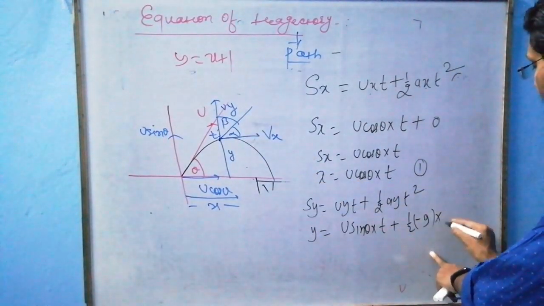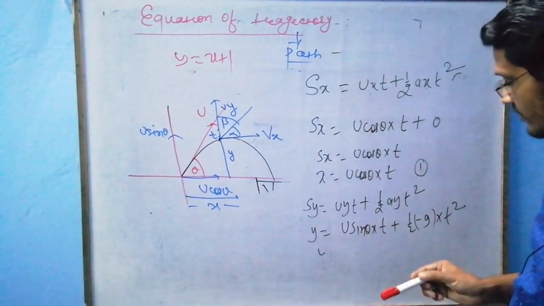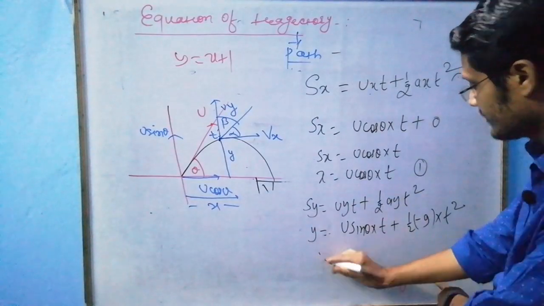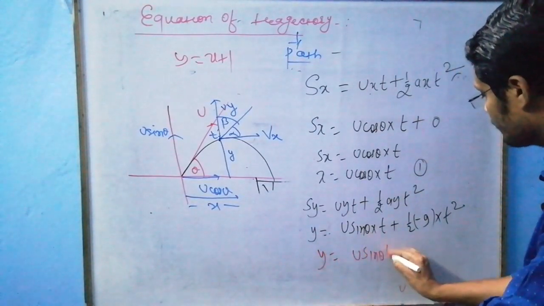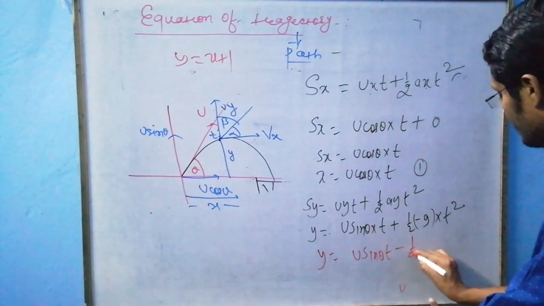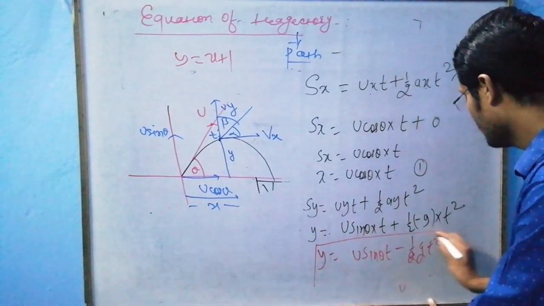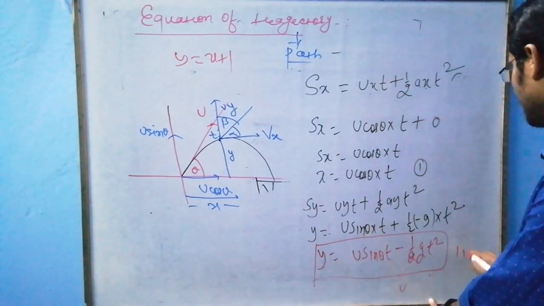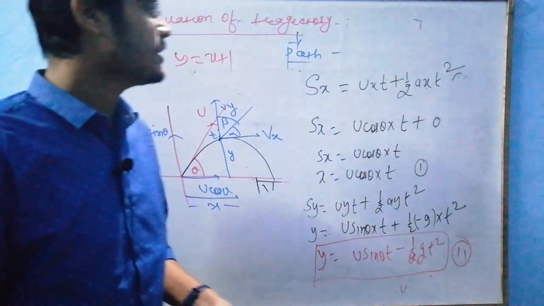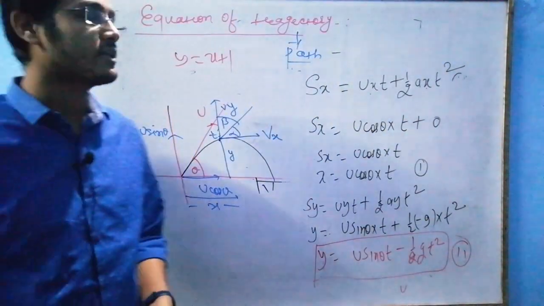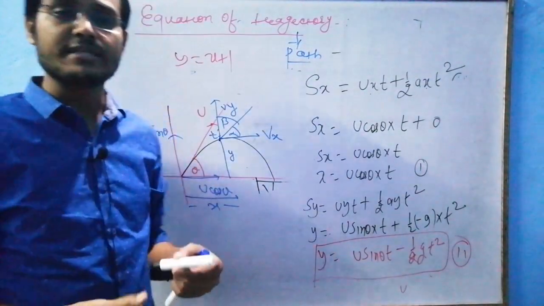Just remember your frame. So y is u sin theta t minus half gt square, which is my second equation. Just see sir, in both the equations, time is our common parameter.